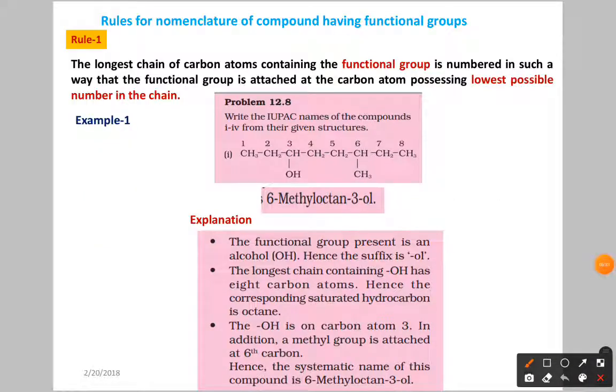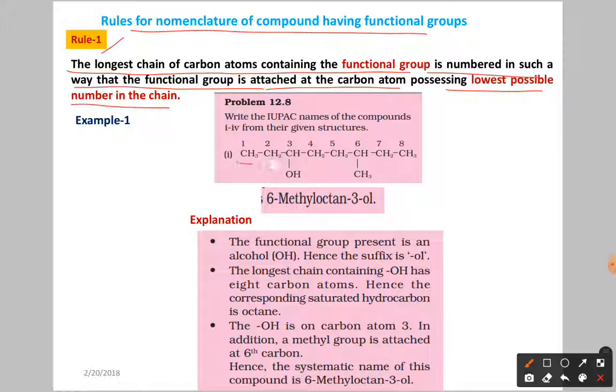Now let us see the rules. Rules for nomenclature of compounds having the functional group. The first rule is again the longest carbon chain. The longest chain of carbon atoms containing the functional group is numbered in such a way that the functional group is attached at the carbon atom possessing the lowest possible number in the chain. So what is the meaning here? Let us see the example.